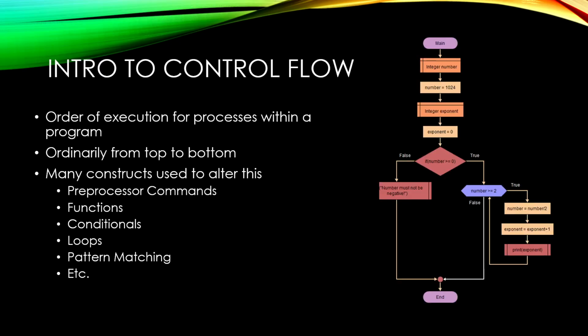So, introduction to control flow. This is how we can manipulate the order of execution for our code. Until now, everything we've done has just been from top to bottom. But with control flow, you can change where your code goes. You can introduce branching paths. And this is how we make our code much more flexible, much more fault tolerant, among many, many other things.